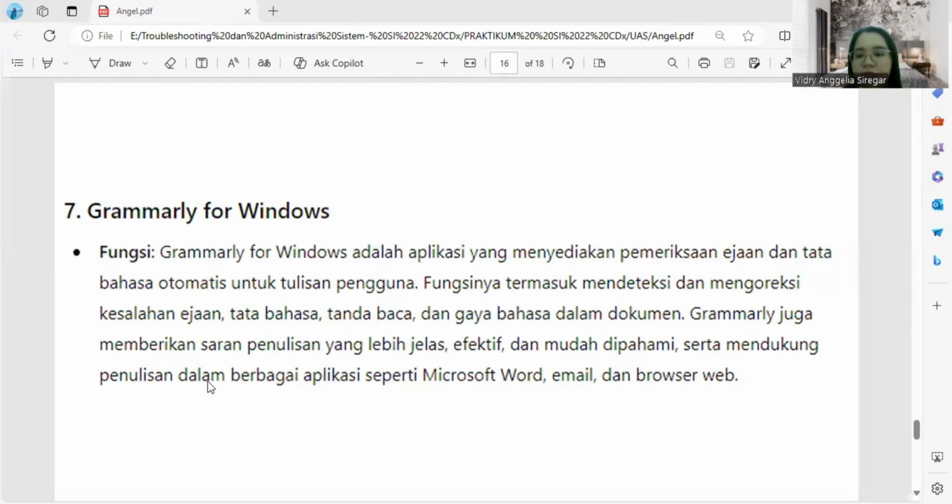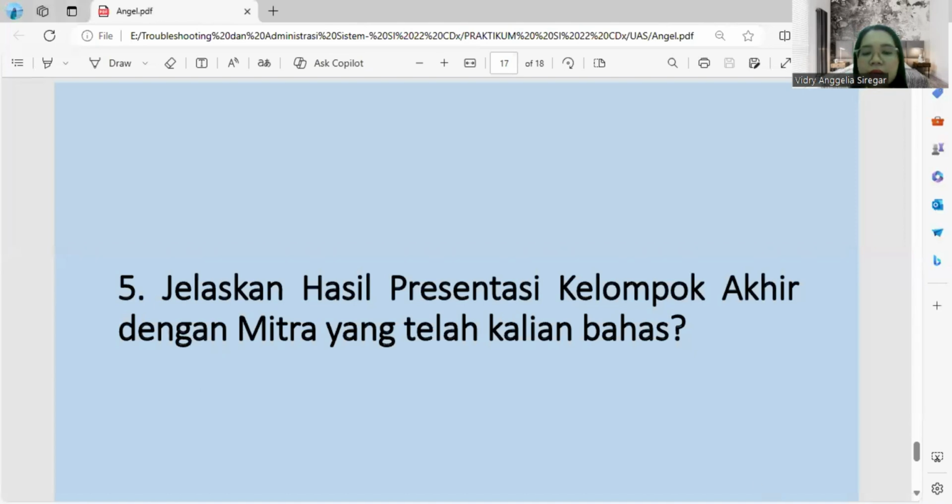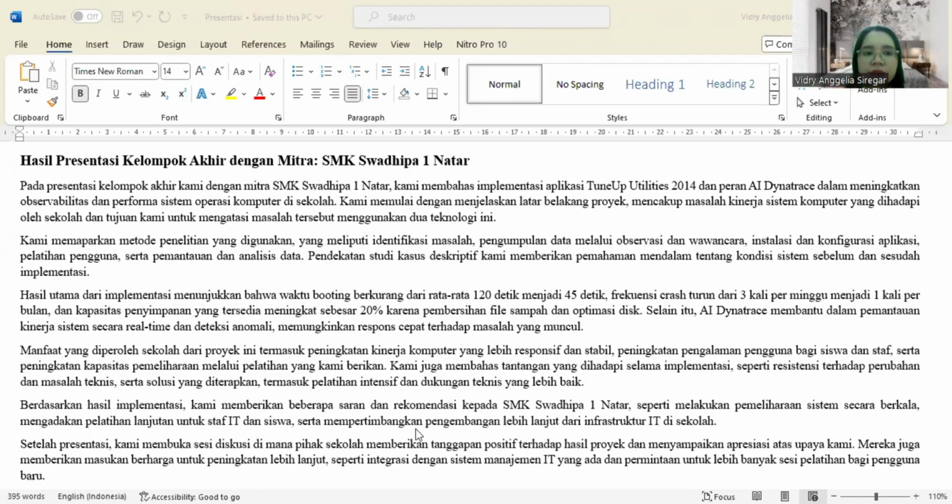Okay, next. This is the presentation. Explain the result of the final group presentation with our partner, the discussion. Okay. This is a presentation by my team, namely Angel team. Okay. Final group presentation result with partner SMK Swadhipa Satunatar.